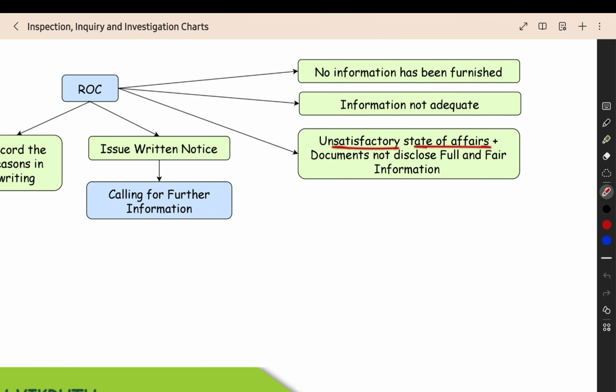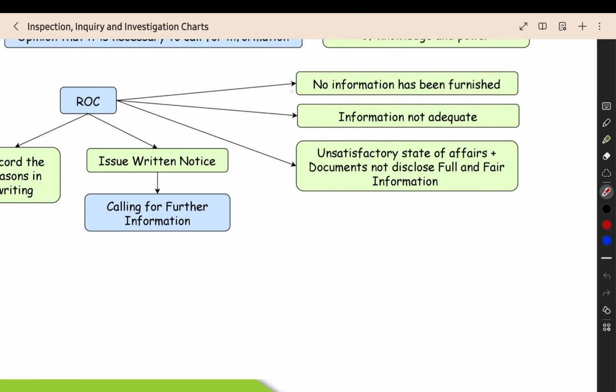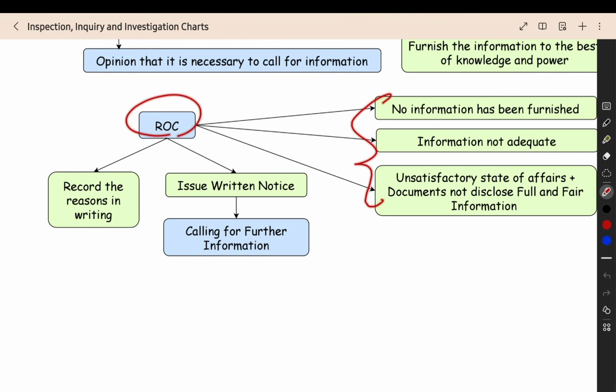Unsatisfactory state of affairs, and documents do not disclose full and fair information. The state of affairs, the events that are happening in the company, the contracts they are entering into, the returns they are filing, it is not proper, unsatisfactory, it is not up to the mark. And whatever documents they are giving also, in that also we are not having full and fair information. It is giving only part information. So in these three cases, what will the ROC do?